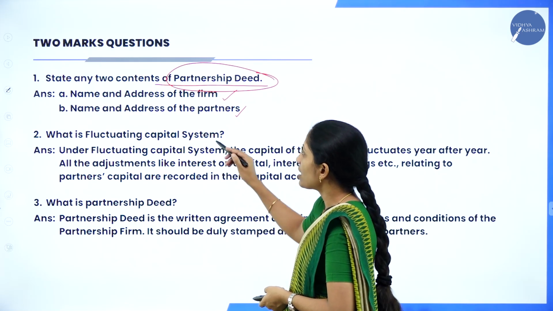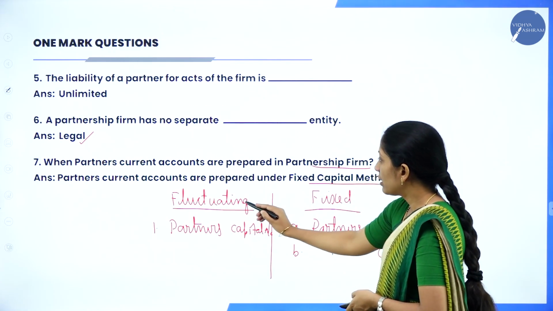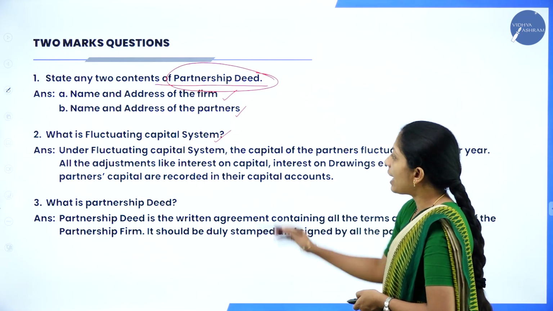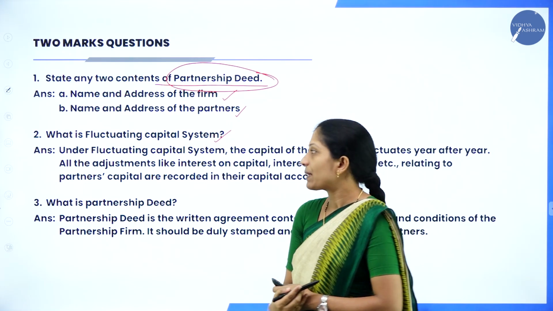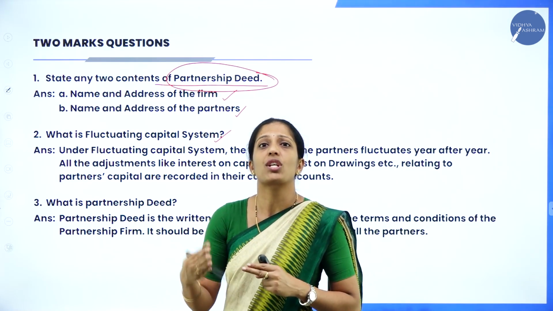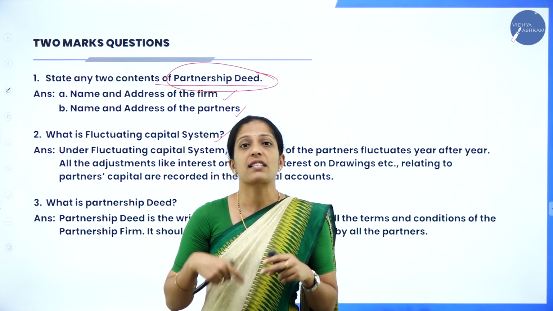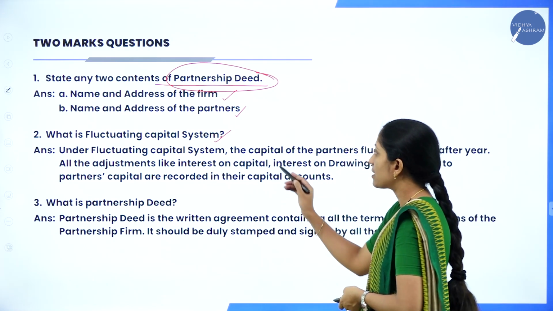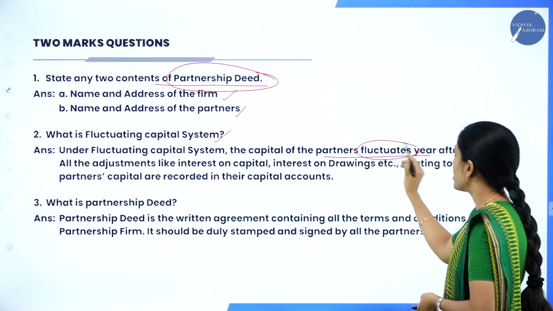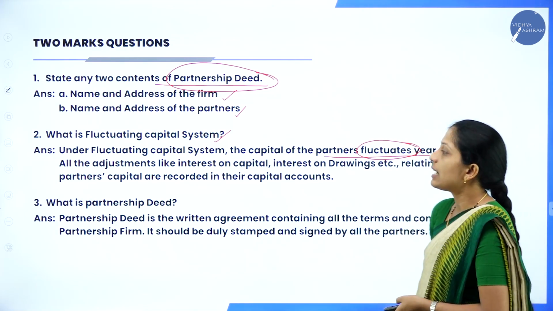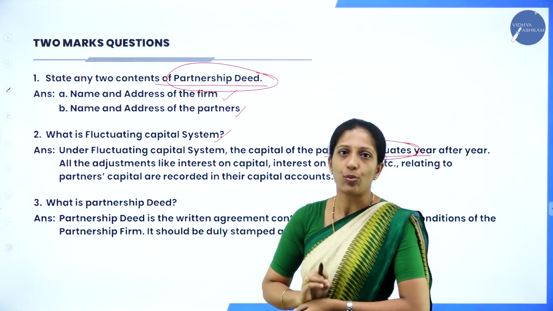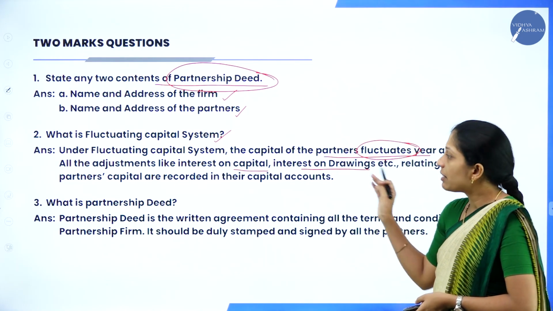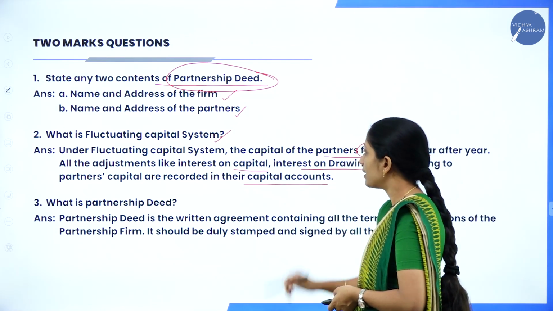Next is, what is fluctuating capital system? I have told you there are two methods of capital accounts. One is fluctuating, other one is fixed capital. Now, the direct question is, what is fluctuating capital system? Fluctuates means what? It keeps on changing. The capital of the partners keeps on changing year after year. Let us see the answer. Under fluctuating capital system, the capital of the partner fluctuates. This you have to remember, fluctuates year after year. So, one sentence is done where you will get 1 mark. All the adjustments like interest on capital, interest on drawings, etc. relating to the partner's capital are recorded in the capital account.